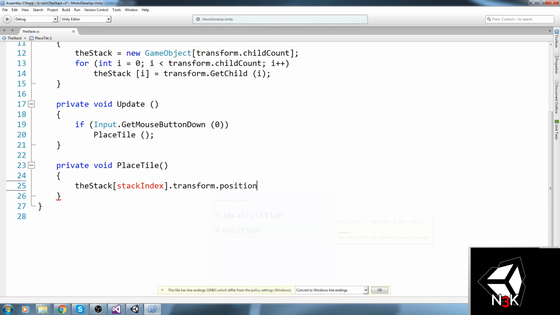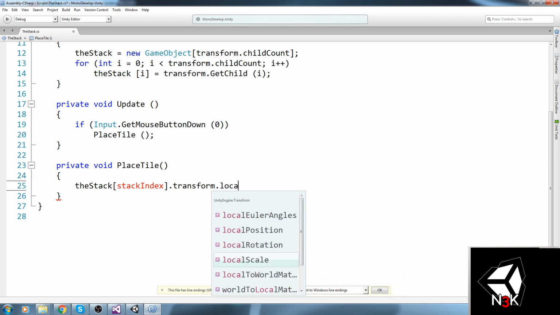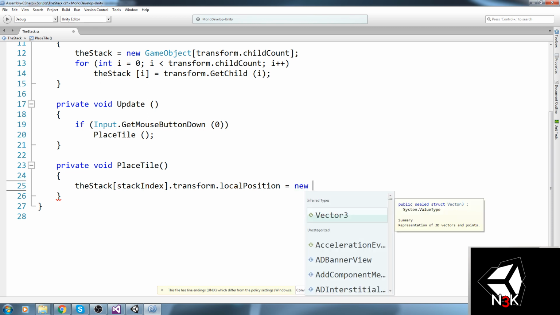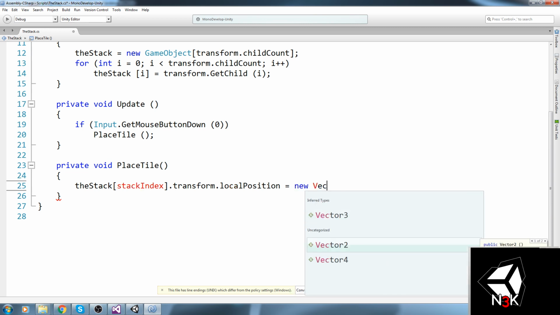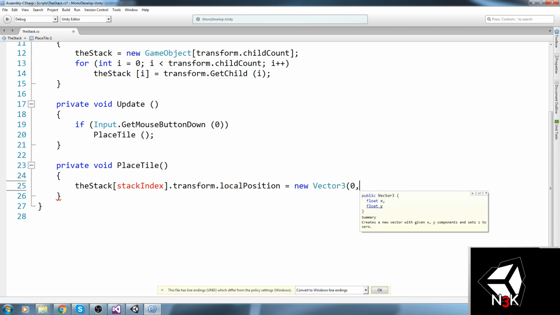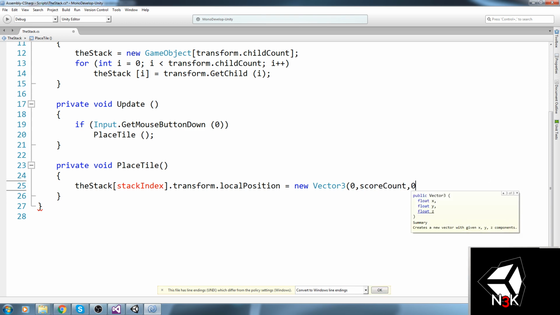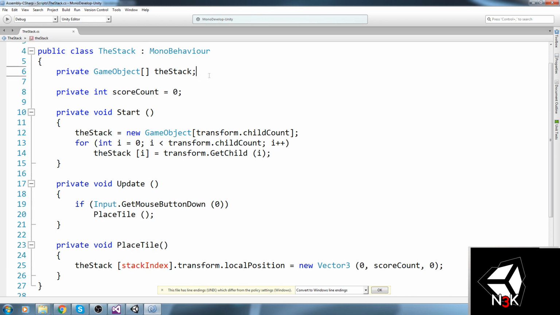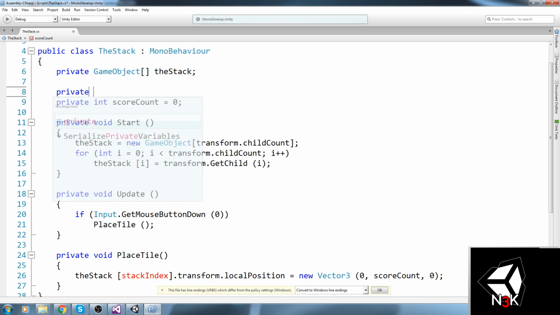Dot transform dot position, or actually let's do local position since we're moving the whole stack, is equal to a new Vector3. Of course, this is going to change by the end of this. Score count and then 0. Okay. So we also need a stack index. Private int stack index is going to start on, should it start on 0?